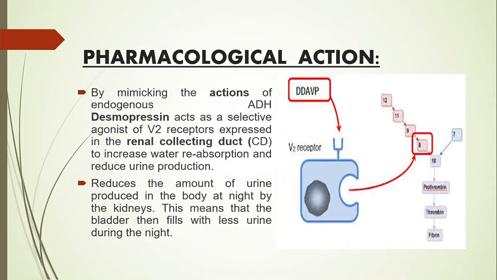It acts by mimicking the action of endogenous ADH. Desmopressin acts as a selective agonist for V2 receptors expressed in the renal collecting duct to increase water reabsorption and reduce urine production. It also reduces the amount of urine produced in the body at night. This means that the bladder then fills with less urine during the night.